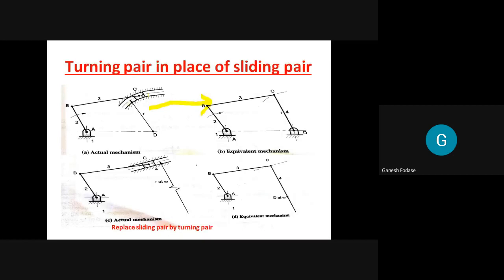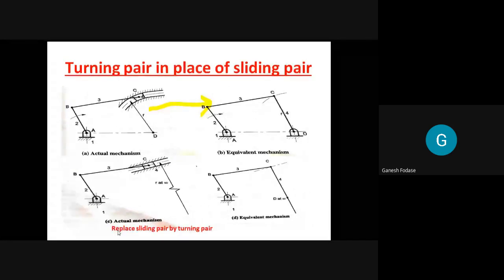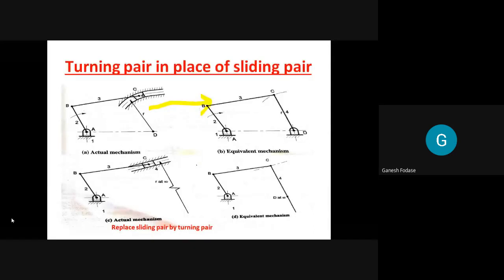What you can see here, in this case, can you tell me how many pairs are there in this actual mechanism, and which kind of pairs are those? Please tell me how many links there are, how many pairs there are, and the types of pairs.